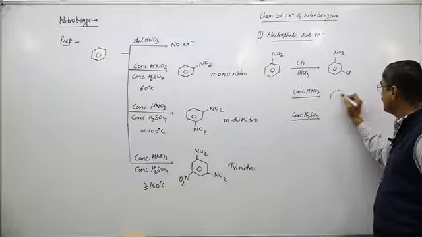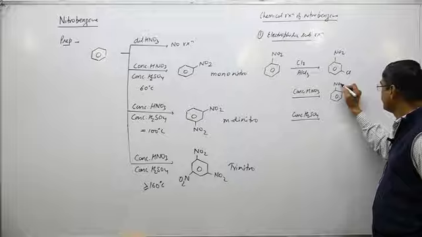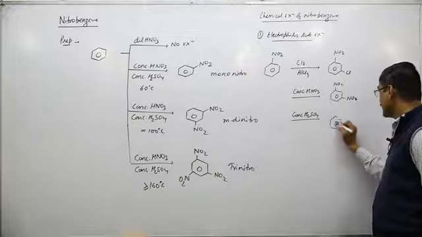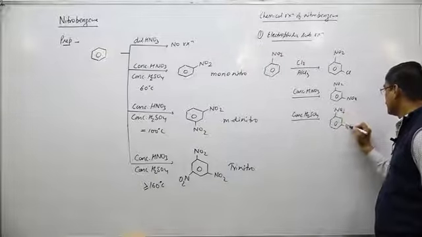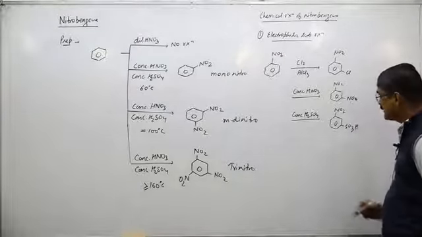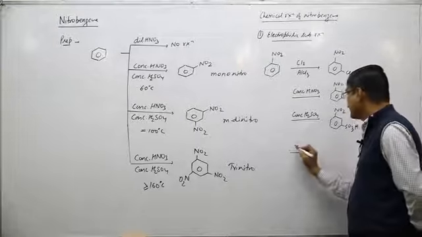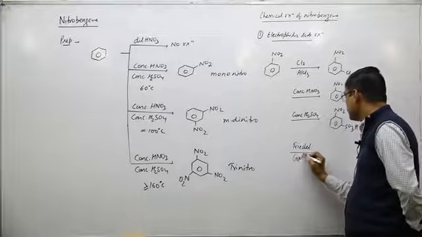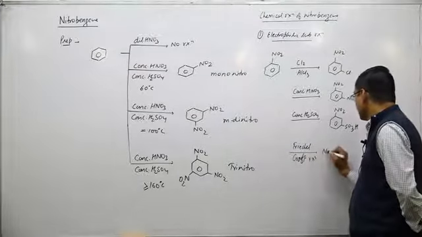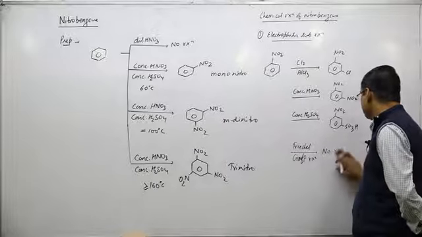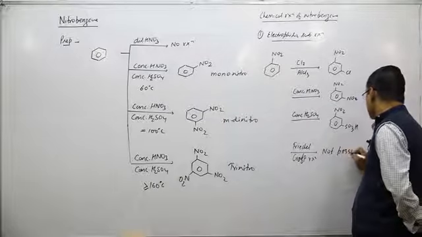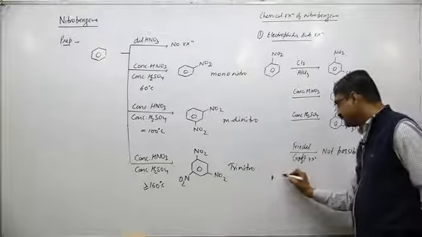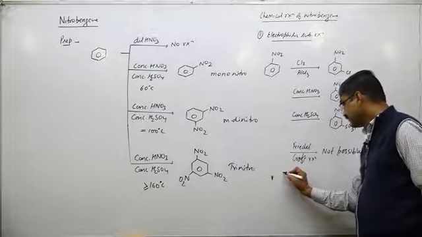Meta-chloronitrobenzene, meta-dinitrobenzene, or meta-nitrobenzene sulfonic acid. These are the products. But if I take the Friedel-Crafts reaction, so Friedel-Crafts reaction is not possible. That's why nitrobenzene is used as a solvent in the Friedel-Crafts reaction.